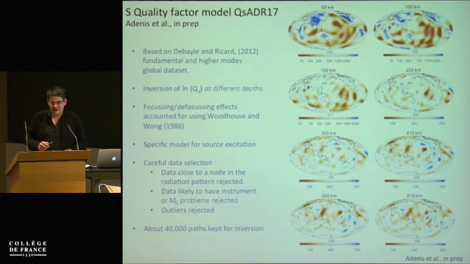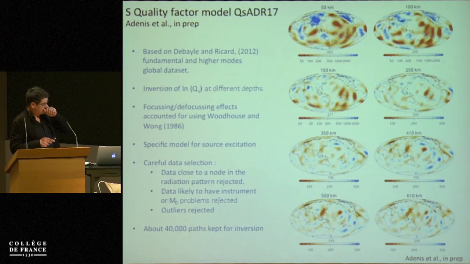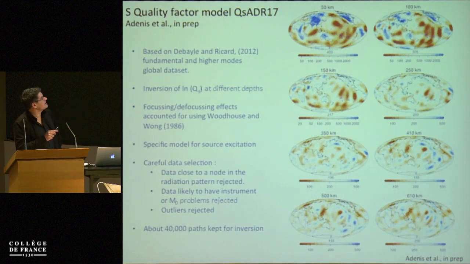Okay, now let's have a look at the quality factor. So this is the work of my PhD student, Alyssa Denis. She works with a database that we built with Yannick Ricard in 2012 for the fundamental mode and the higher mode global dataset. We produced a set of attenuation curves for Rayleigh waves. We invert for the logarithm of Q for practical reasons: it avoids getting negative values of the quality factor.